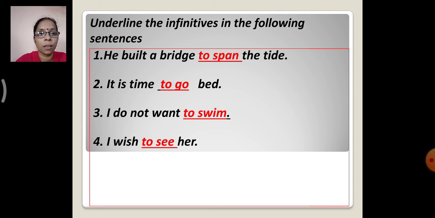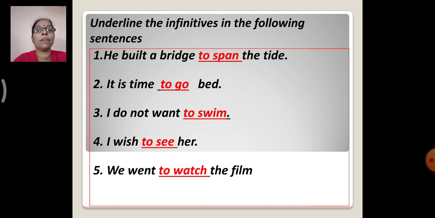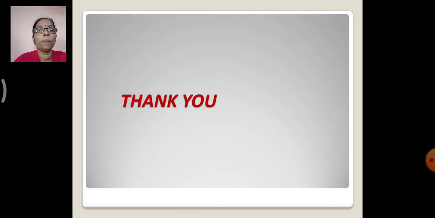Yes, so children, now we have learnt about infinitives in detail. I hope you all must have noted down the definitions or the sentences that are there, and I feel everybody has understood. See, there is one more sentence. We want to watch the film. Now which is the infinitive here? To watch. Yes, so accordingly children, we have finished with the first type of non-finite verb, that is the infinitive.